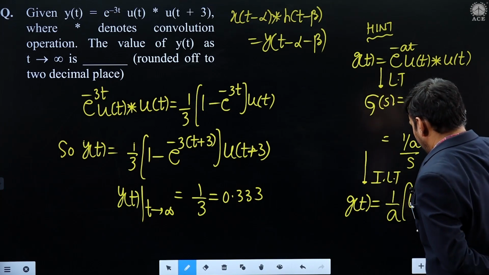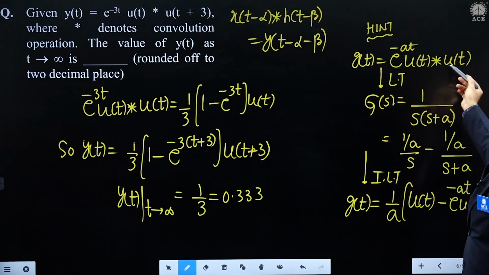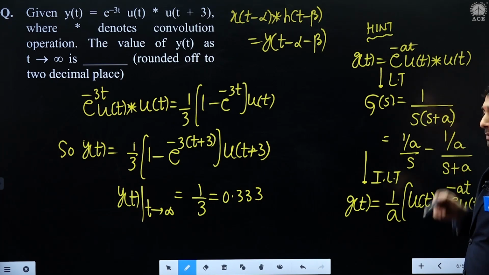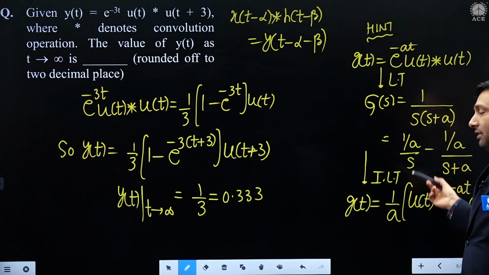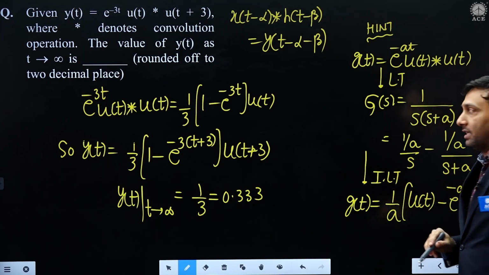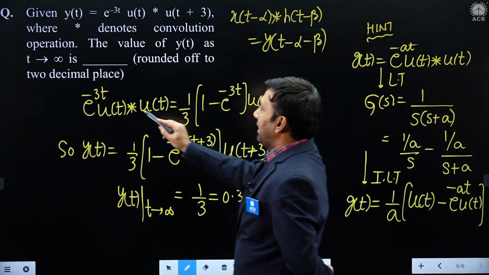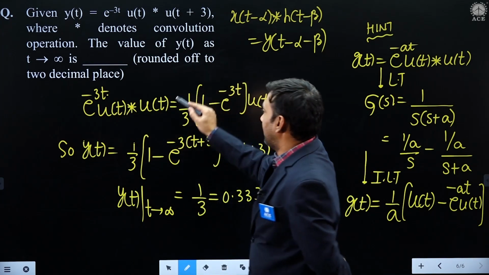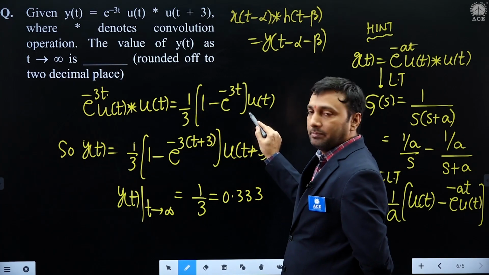So, I have used a simple hint here. e power minus at u of t convolved with u of t: take Laplace, 1 by s plus a. Do partial fractions, write the inverse Laplace. Based on this generalized relation, in our case e power minus 3t u of t convolved with u of t, what is the answer we can write, sir? This way, 1 by 3 times this term.